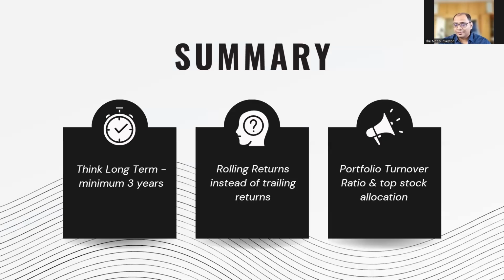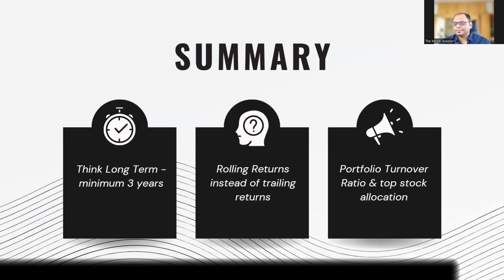You need to understand what your style of investing is. So, as a summary, think long term. Always for mutual funds, minimum 3 years. I would say 5 to 8 years is a good time frame to look at mutual funds. Look at rolling returns instead of trailing. It gives you a much better idea because you are never going to invest point to point. You are going to invest in SIPs or in lump sum over time on different dates. Trailing returns make no sense for you. And last, portfolio turnover and top stock allocation. This is more to understand what kind of investment the fund is doing. Does that suit your risk profile or not?